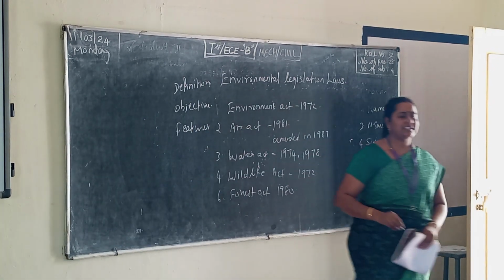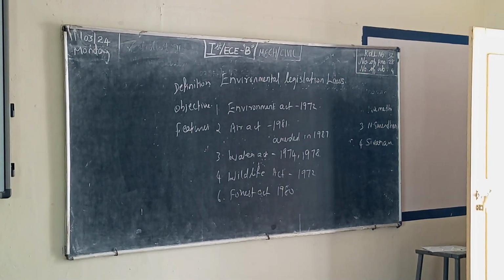For all these acts, we must write the key points: first one, definition; second one, objective.